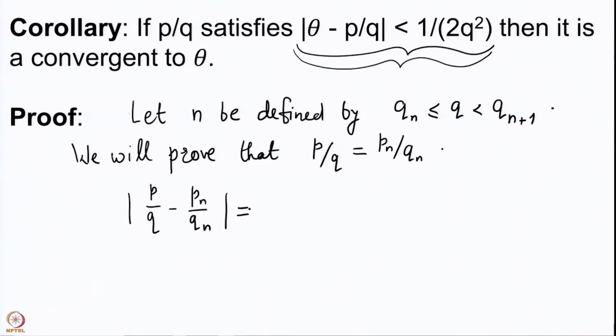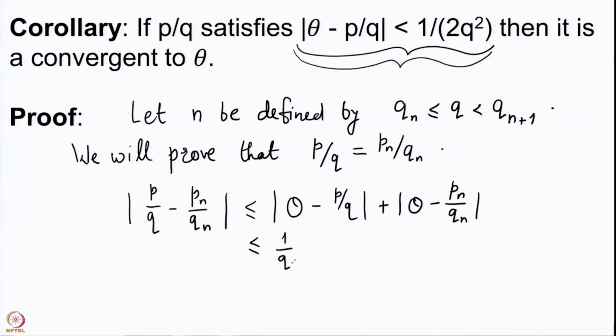Now, in this difference we can insert a plus or minus theta in between, and then this becomes less than or equal to mod of theta minus p by q plus mod of theta minus pn by qn, which is less than or equal to 1 upon q plus 1 upon qn into mod of q theta minus p.